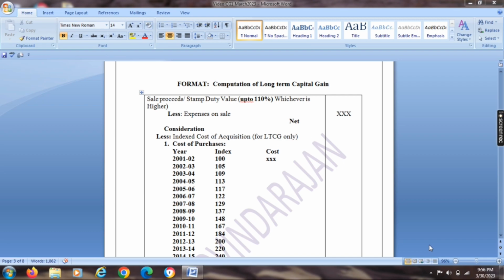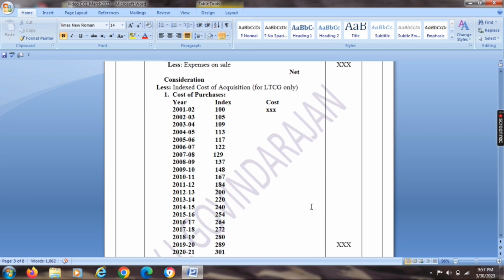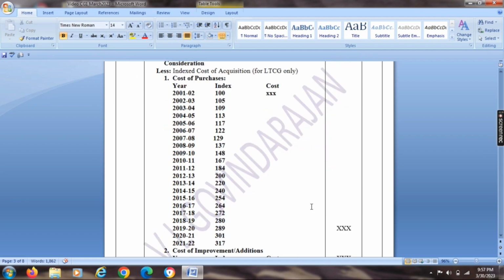First, cost of purchase. Actually, this cost inflation index was introduced in the year 2001-02. So the base index is 100. Our accounting financial year is 2021-22. The current index is 317. So we have to convert the cost based on the year of purchase with the help of that index. That is called indexed cost of acquisition.